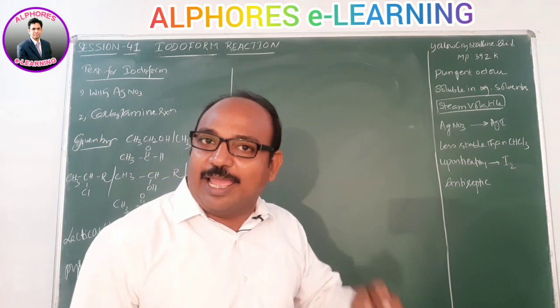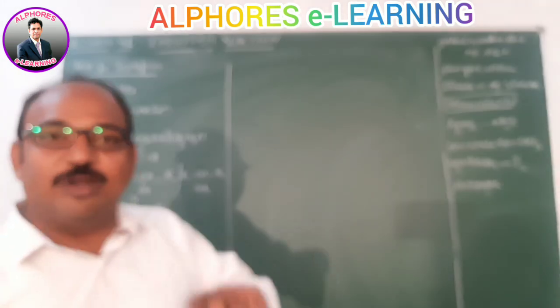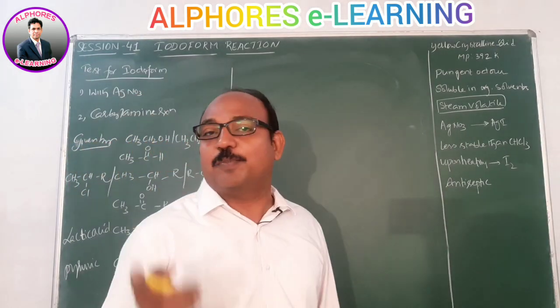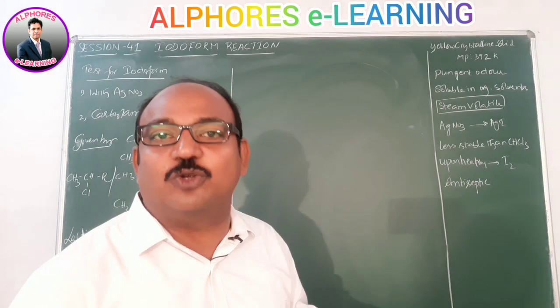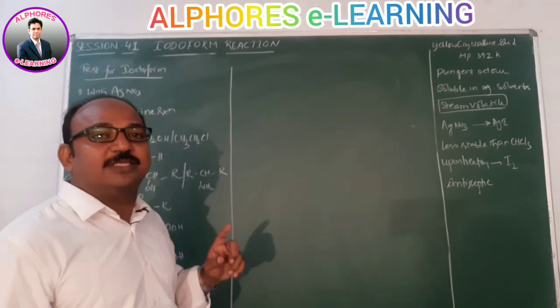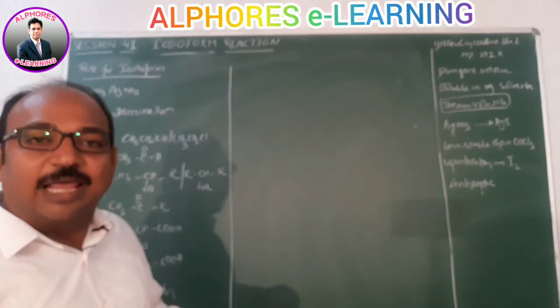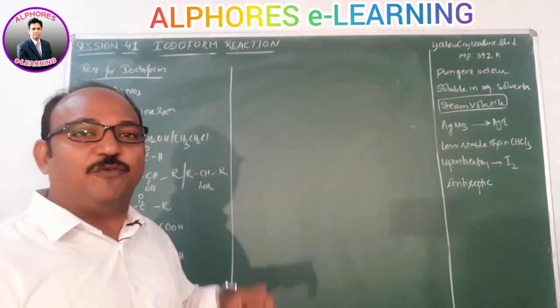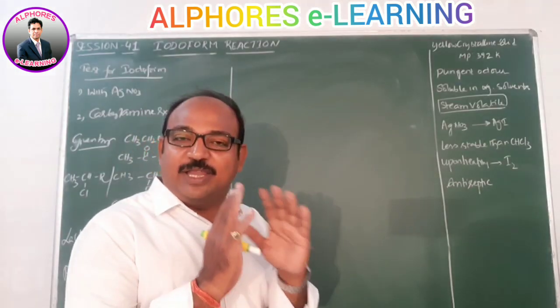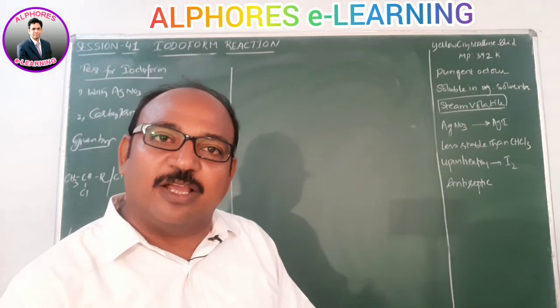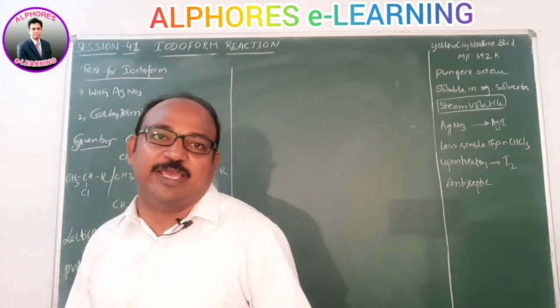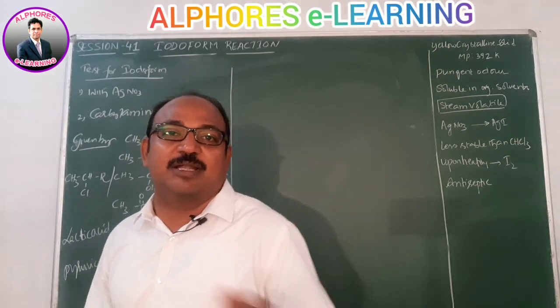Base catalyzed iodoform is the wrong word. It is base promoted iodoform, because the base is getting consumed in the reaction. So base catalyzed is wrong; the correct word is base promoted. If you observe the mechanism, it is very clear. OH minus abstracts a proton and converts into H2O, so the base is getting consumed. That's what we have to say: base promoted mechanism, but not base catalyzed.